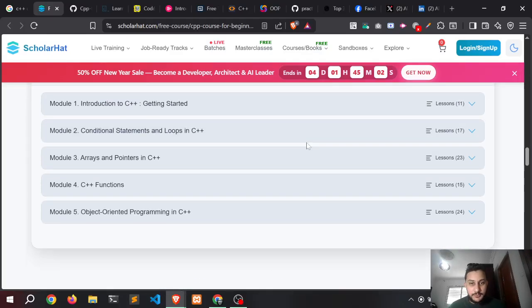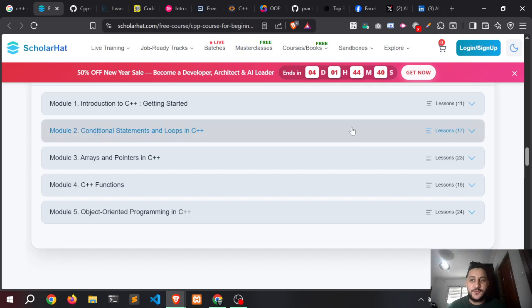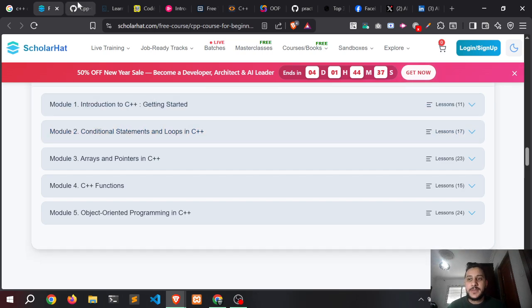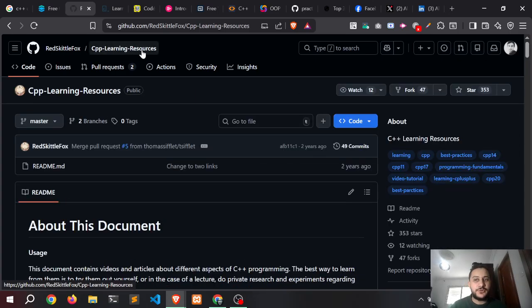So it includes the most popular topics on C++, like first the introductions and also the condition statements, arrays and pointers, functions, and object-oriented programming. And on this website, you have some quizzes to do. So if you are a beginner and interested in learning C++ with a clear path, I recommend this website for you. It's called Scholarhat.